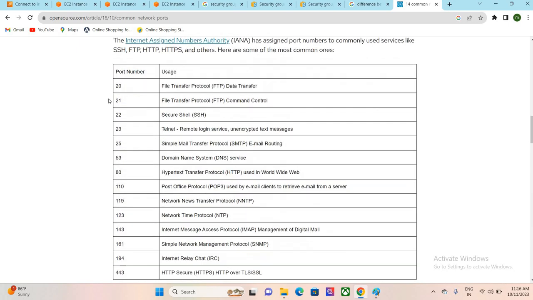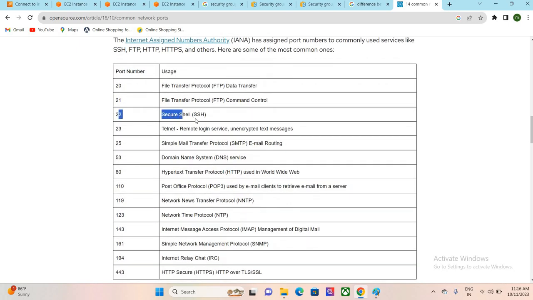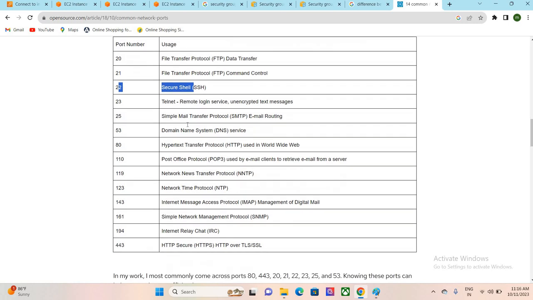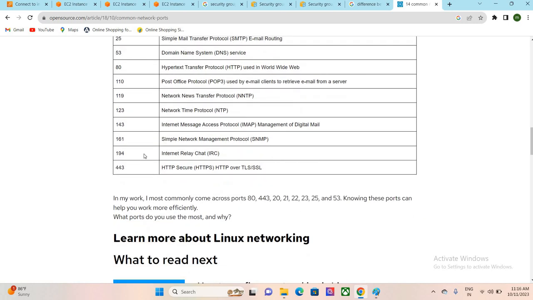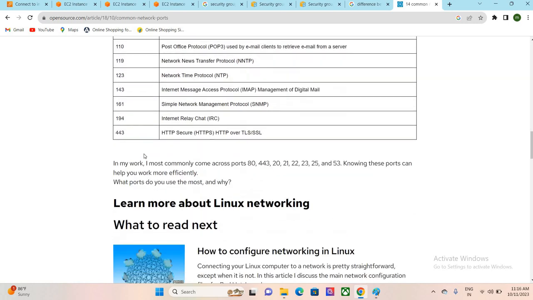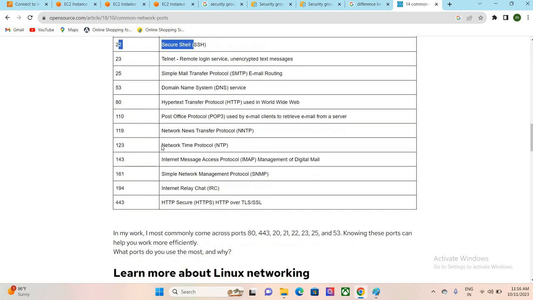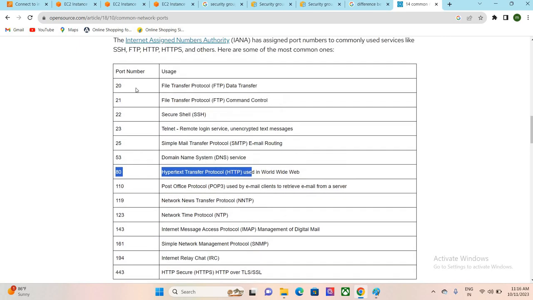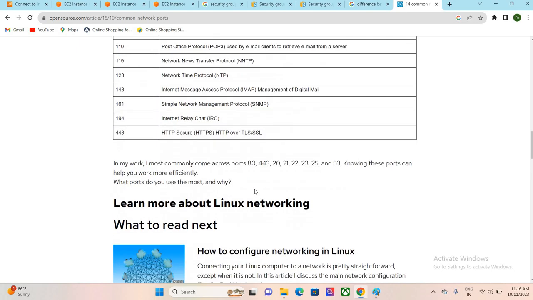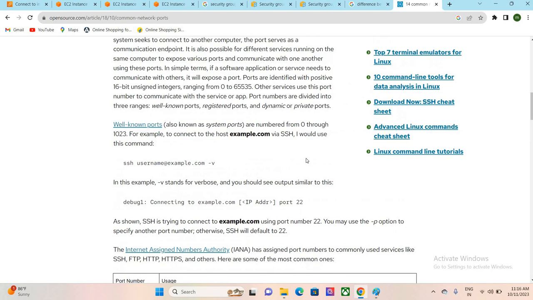They will ask in interviews also what would be the port for SSH. It was 22. And what would be the port for RDP? RDP here they didn't provide it. It was 3389. And what would be the port for HTTPS? Yes, 443. What would be the port for HTTP? It was 80. Like that they will ask these port numbers in interview questions. So we can check once before going to an interview.